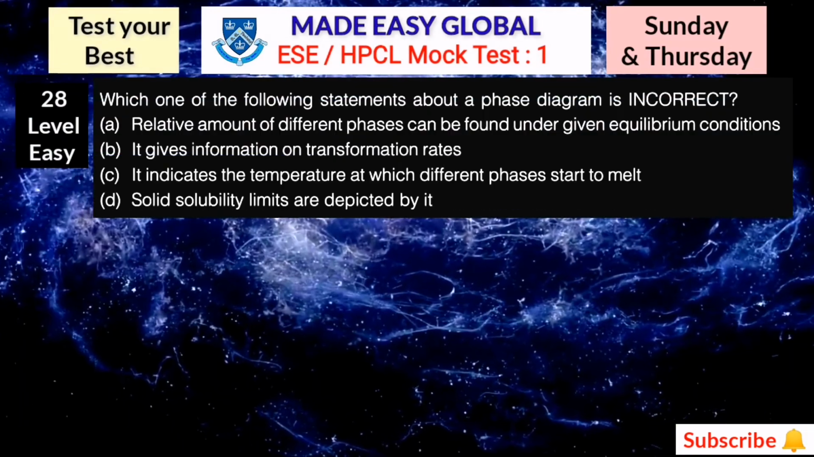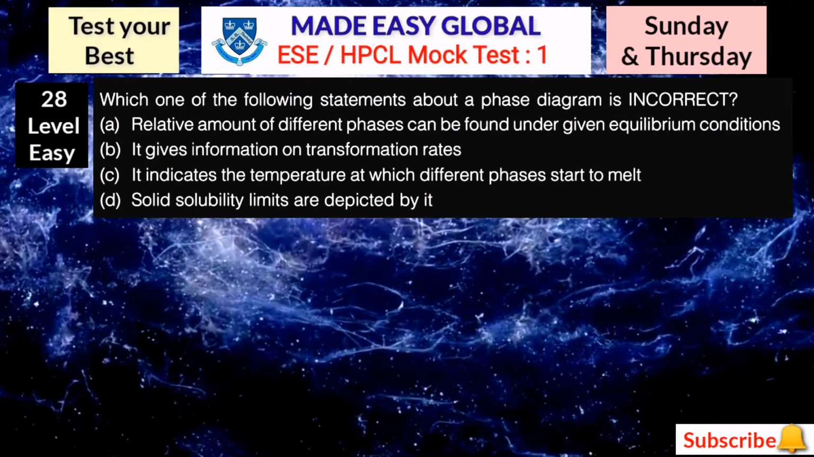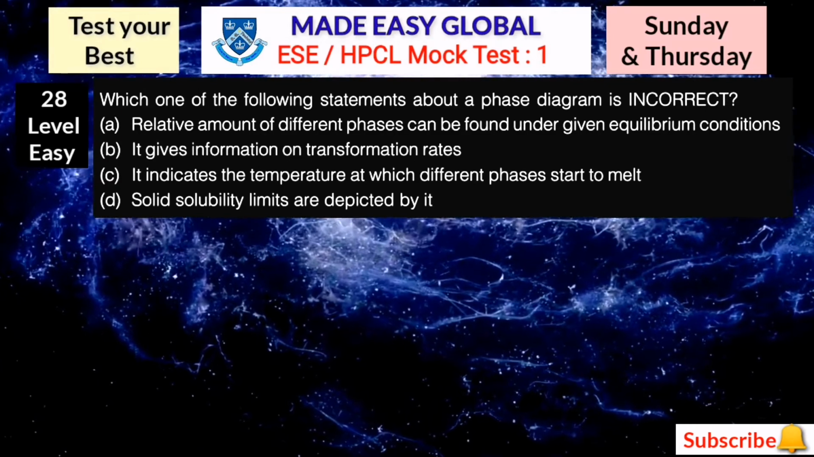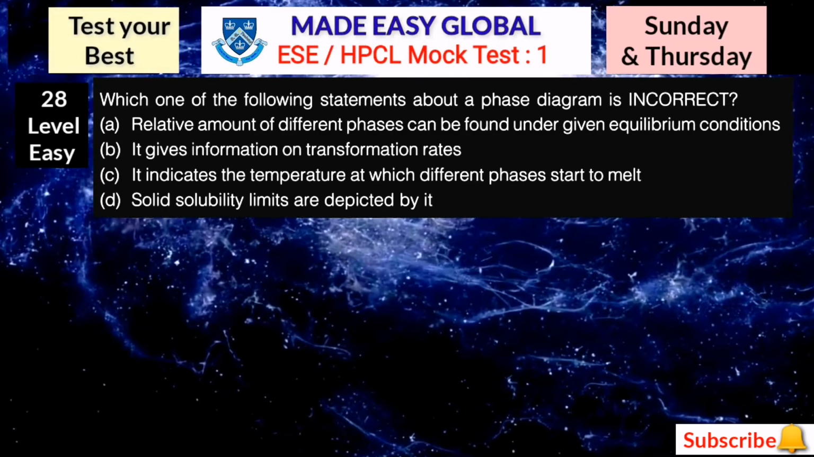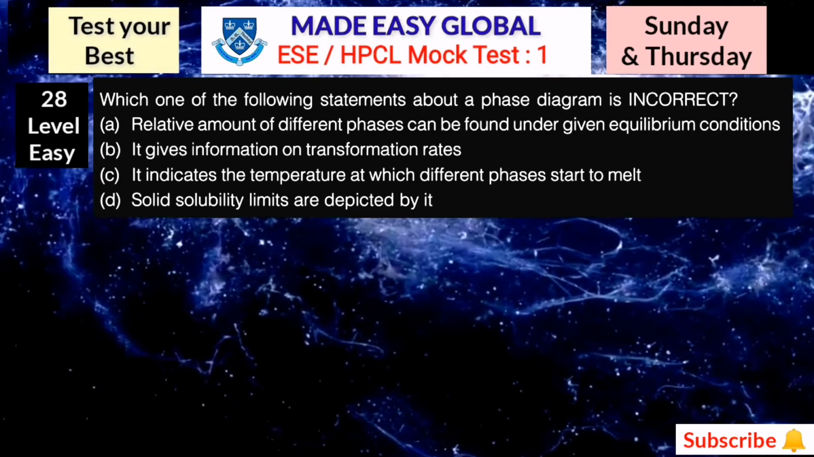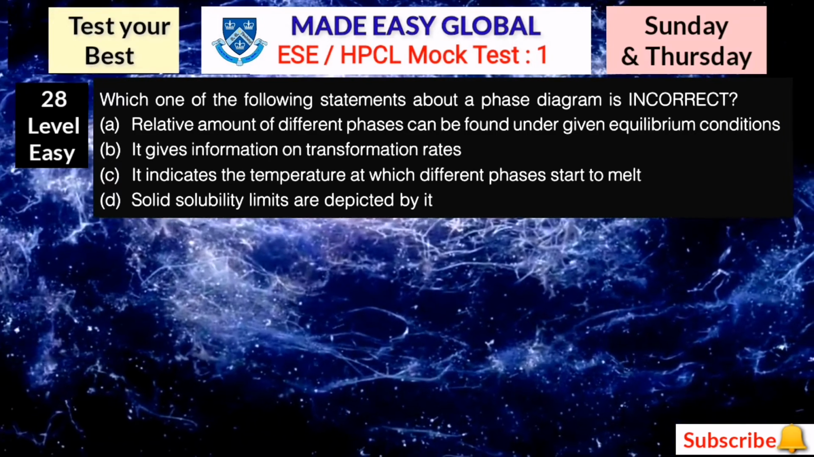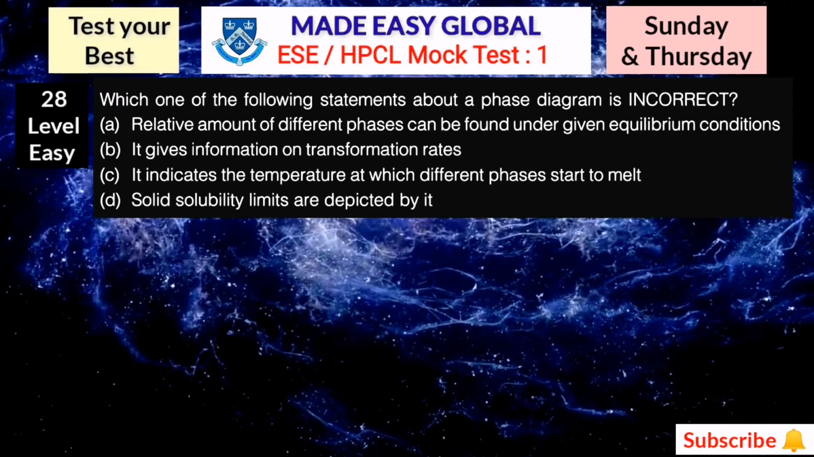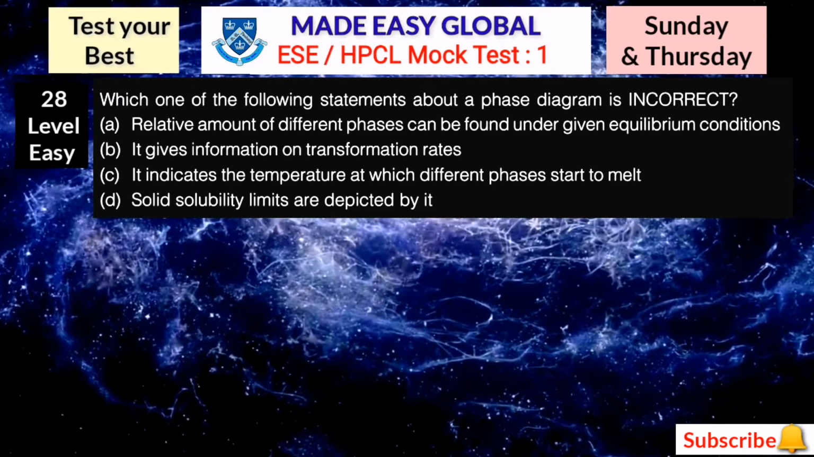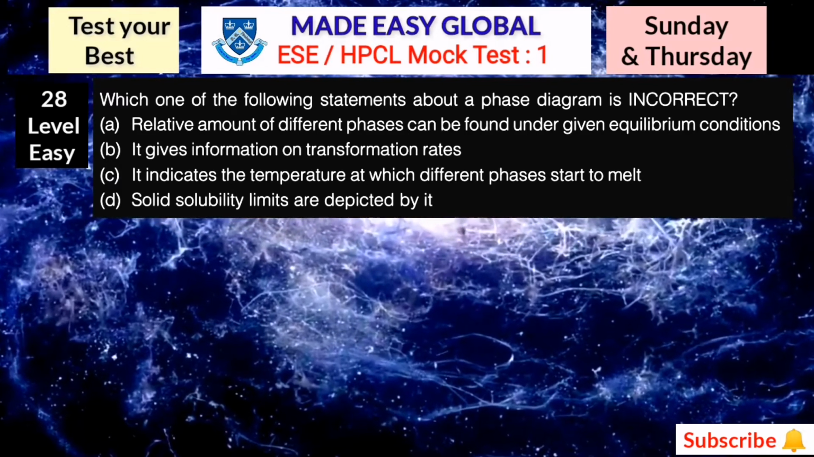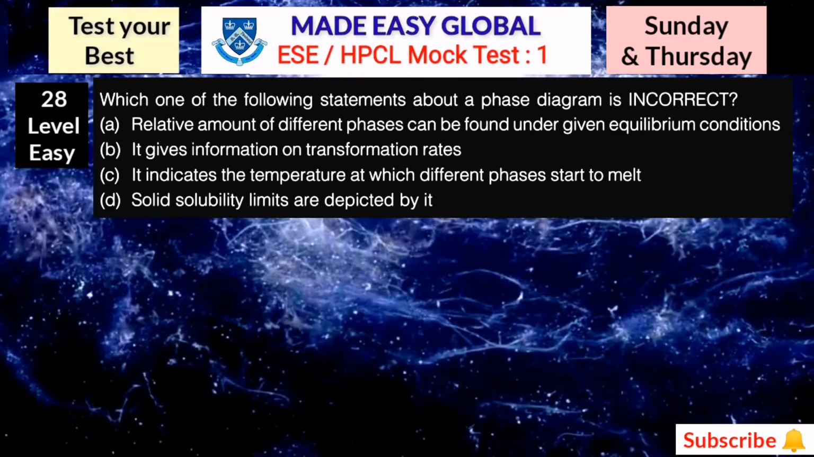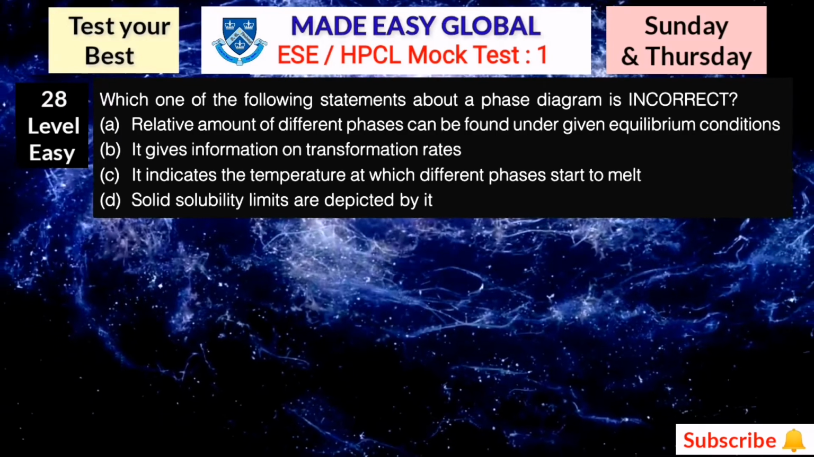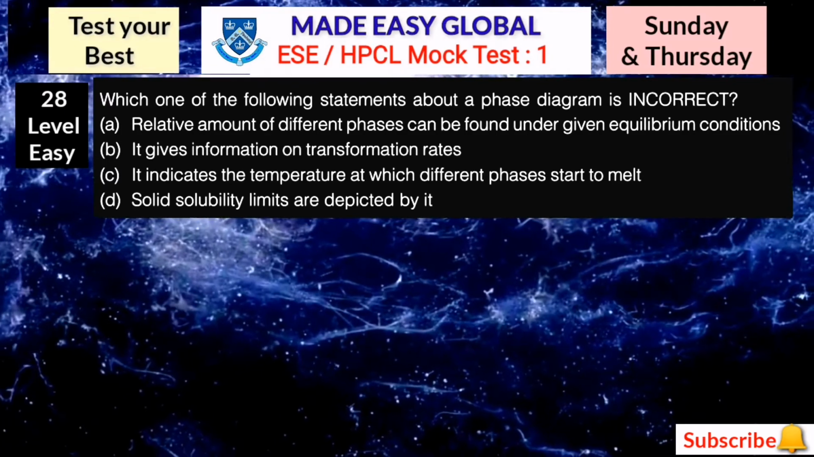Question number 28. Which one of the following statements about a phase diagram is incorrect? Option A: the relative amount of different phases can be found under given equilibrium conditions. Option B: it gives information on transformation rates. Option C: it indicates the temperature at which different phases start to melt. And option D: solid solubility limits are depicted by it. So note down your answers.